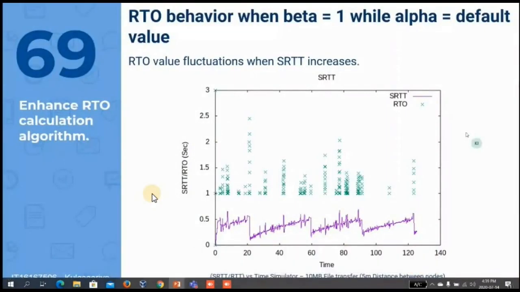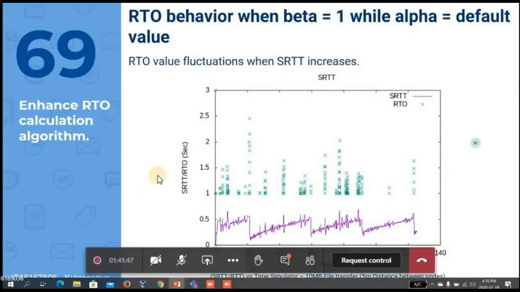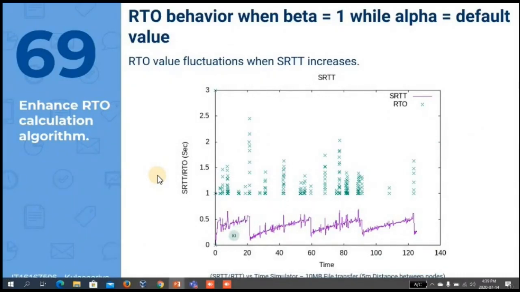Then I increased beta from 0 to 1 and left alpha at the default. In this, you can see that at every SRTT fluctuation, the RTO value is increased. But when SRTT decreases, the RTO value will not immediately decrease. It will decrease on the next fluctuation, the next increase.